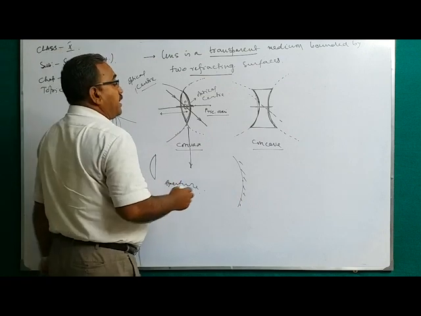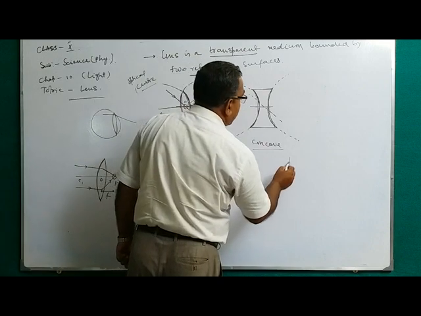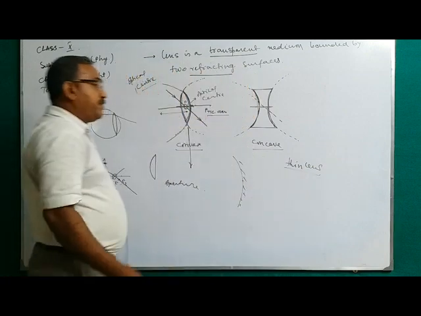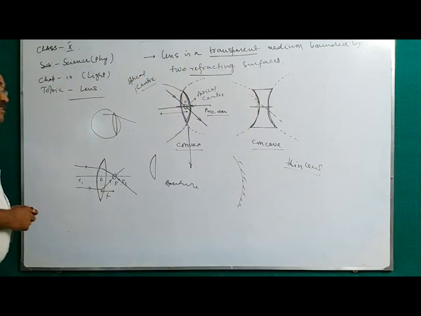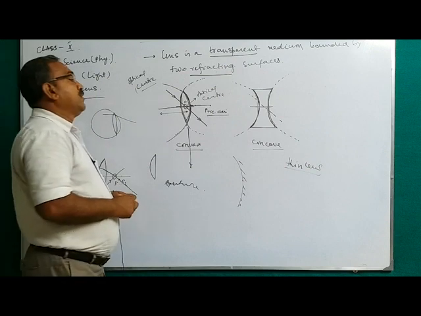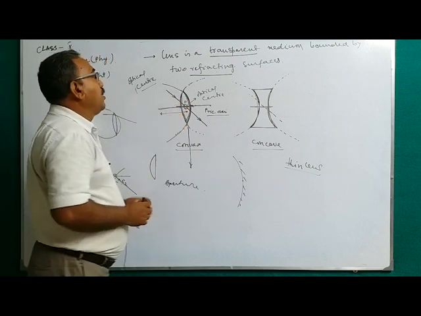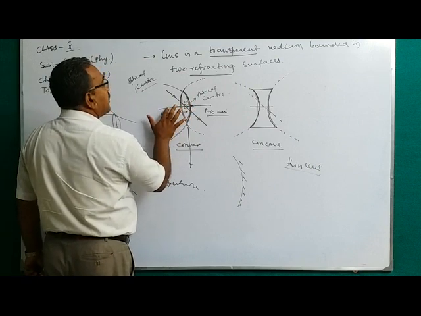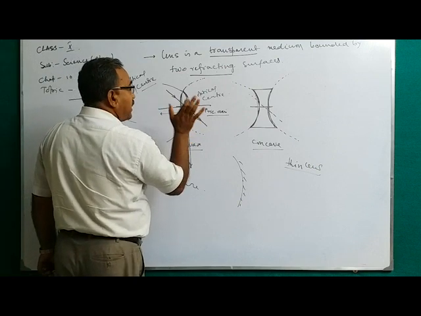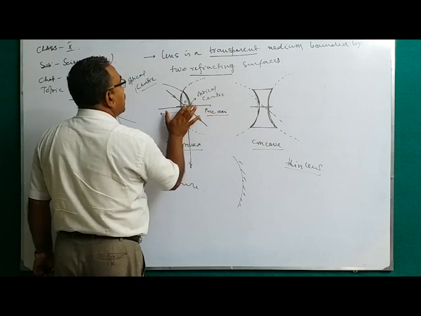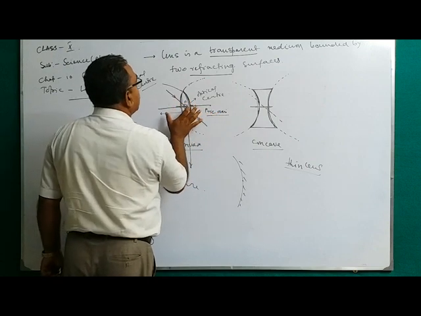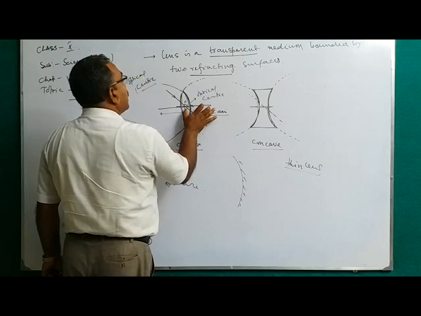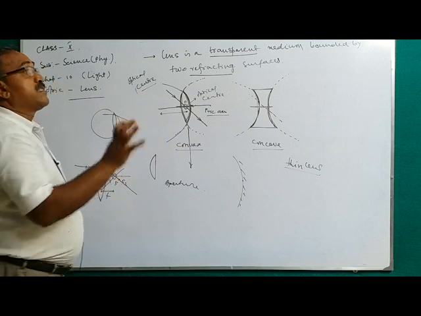One question also here: we always consider the thin lens. Thin lens means when the aperture is very small as compared with the radius of curvature, and the centers of curvature for the two surfaces are the same distance from the optical center.